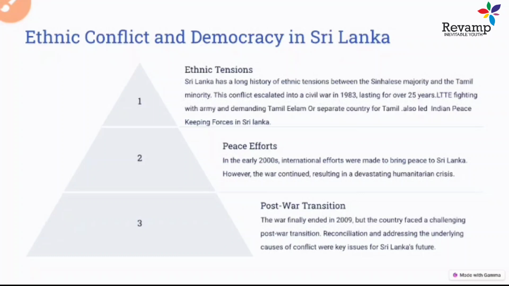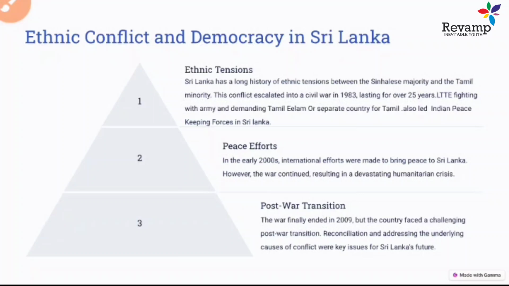From South India, there was pressure to save these Tamil people. So India signed an accord with Sri Lanka and sent troops to Sri Lanka for these fights. But the sending of troops from India was seen as interference by Sri Lanka, and Sri Lanka did not like it much. It was seen as internal interference from another country. So the Indian Peacekeeping Force pulled out of Sri Lanka.